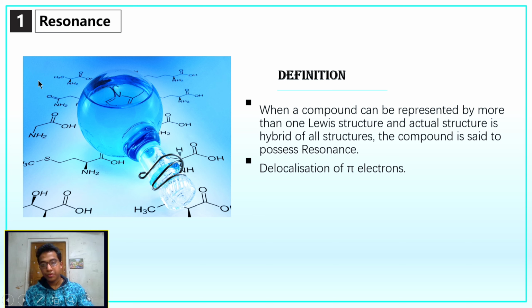At first we will discuss the definition of resonance. When a compound can be represented by more than one Lewis structure and the actual structure is a hybrid of all structures, the compound is said to possess resonance. Resonance is mainly the delocalization of pi electrons.